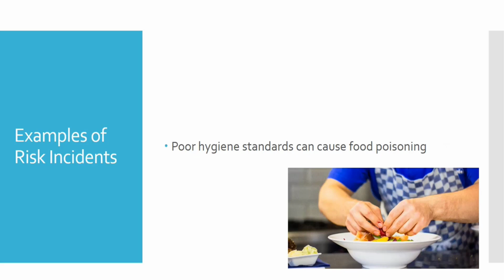Similarly, if the food served inside the canteen or cafeteria does not meet a good hygiene standard, it may lead to food poisoning for the people. Poor hygiene standards can cause food poisoning. So these are also risk incidents.